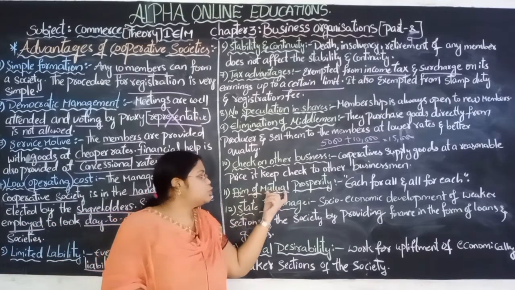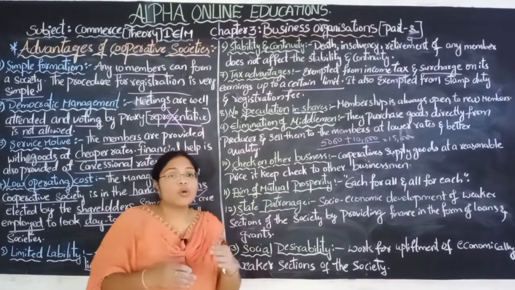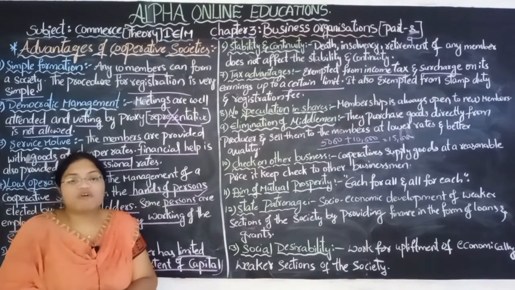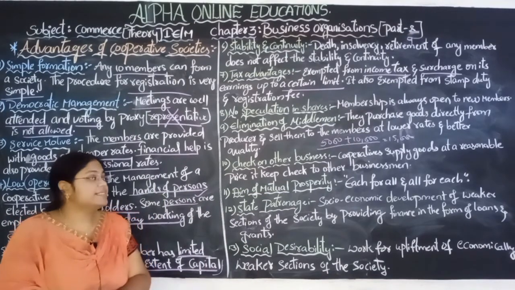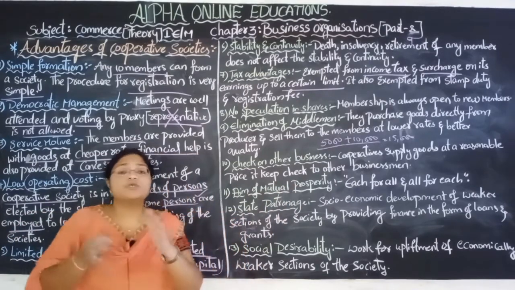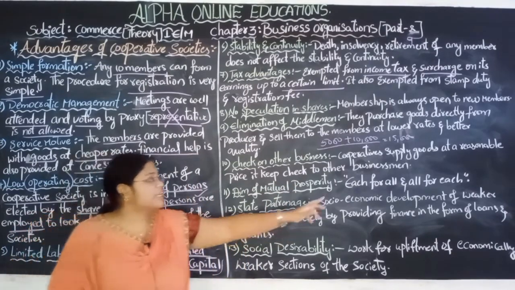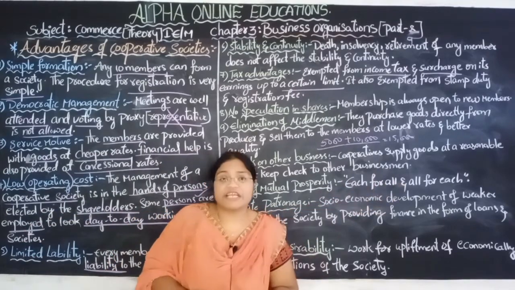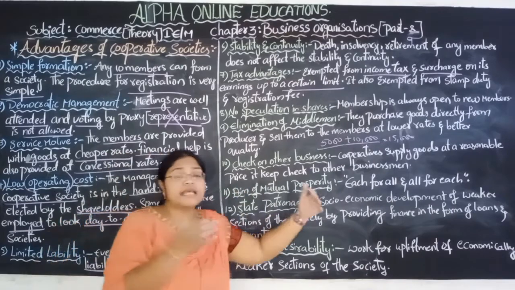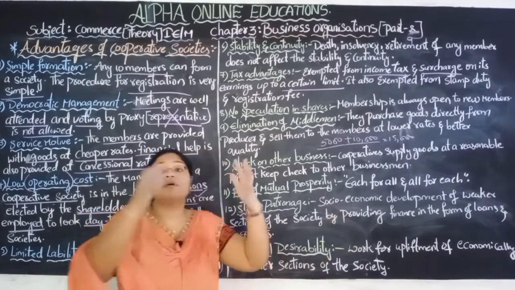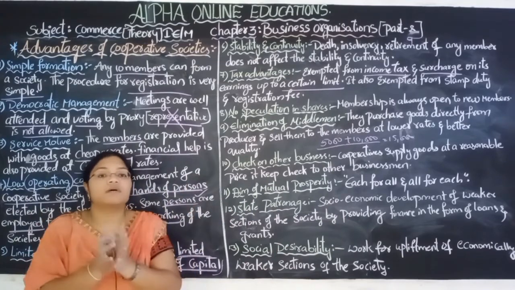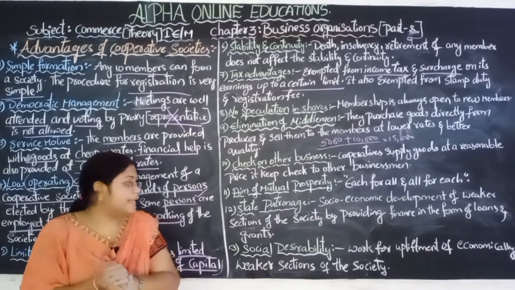Aim of mutual prosperity. So the aim of the cooperative society is mutual prosperity. Mutual prosperity means mutual development, each for all and all for each. Not only one person's development or only 10 members' development, but the development of the total society. It wants the society to become a developed society.